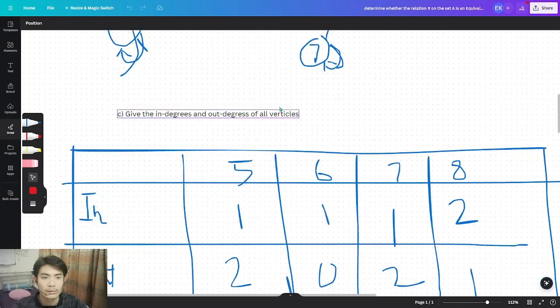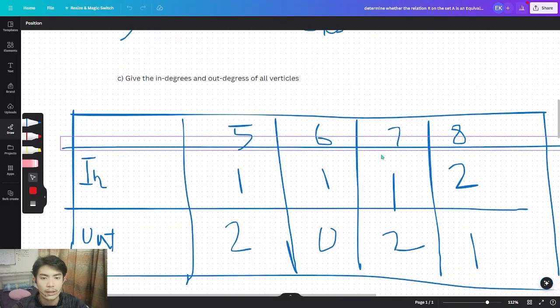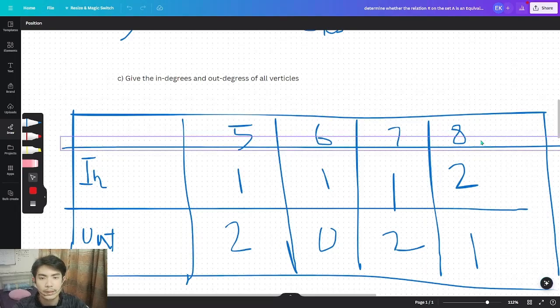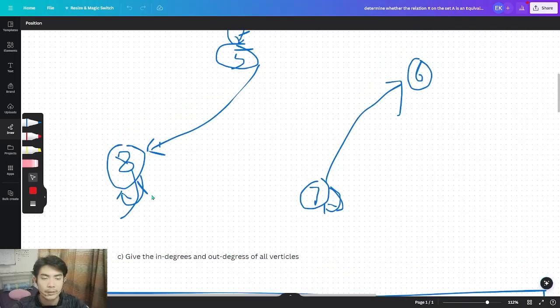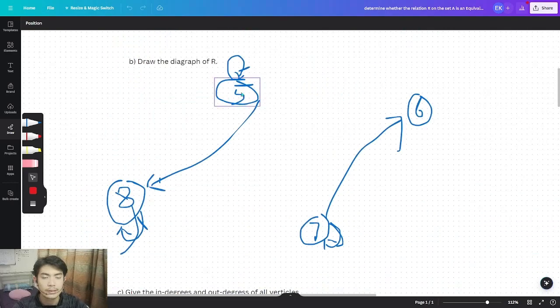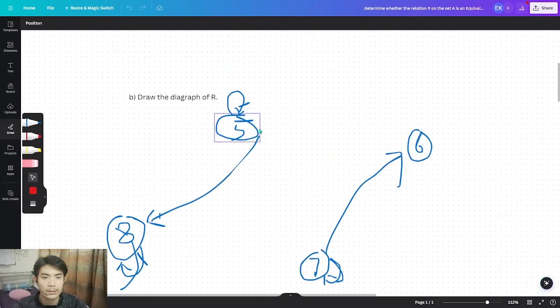The next one, we're going to find the in-degrees and out-degrees of all vertices. I prepared a table as follows. In the rows of the table we put 5, 6, 7, 8 representing each vertex, and we have in and out degrees representing the in and out degrees of the arrows. According to the diagram, how many in-degrees for 5? There's 1 in-degree from the reflexive loop, and for the out-degrees there's 2. Why? Because 5 goes outward two times: this one, and the loop. The loop counts as 1 in and 1 out also.